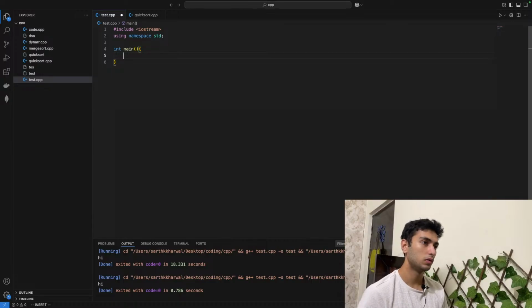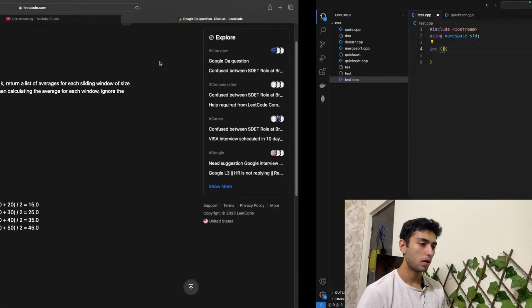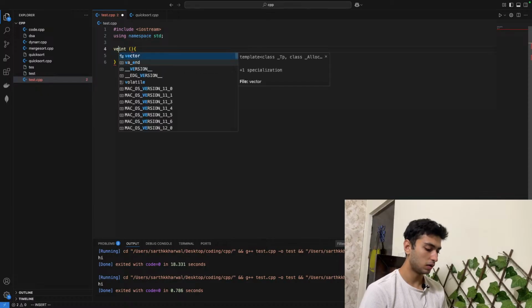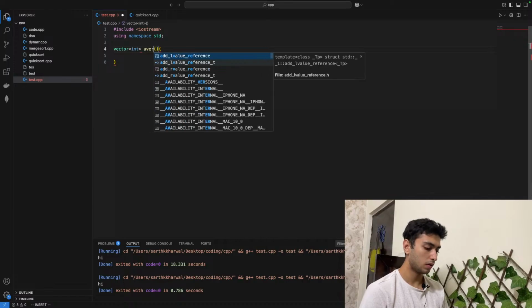Right. So what we want to do is create a function that returns us an array output. So it's going to be a vector of averages.